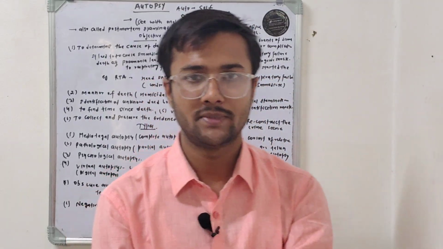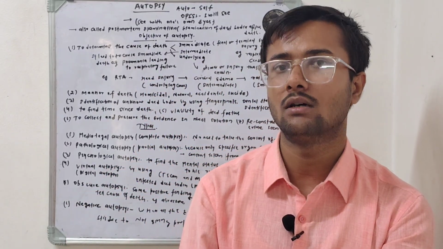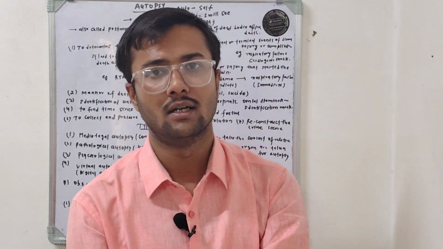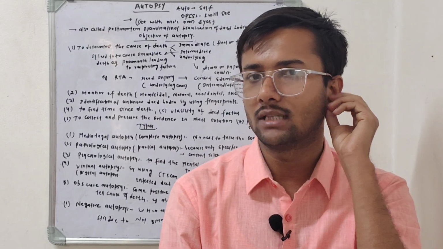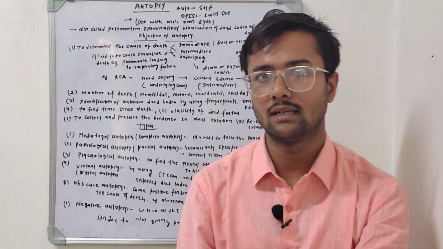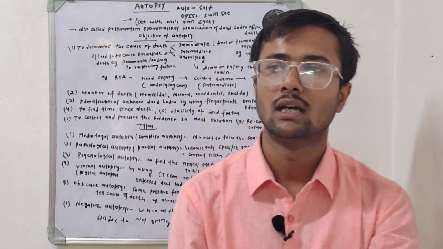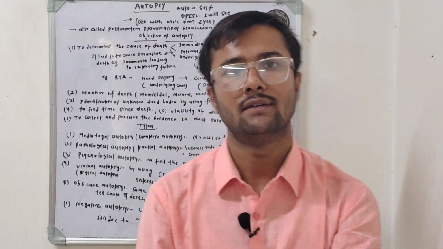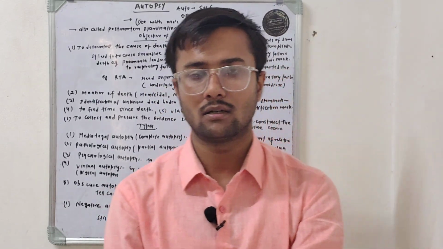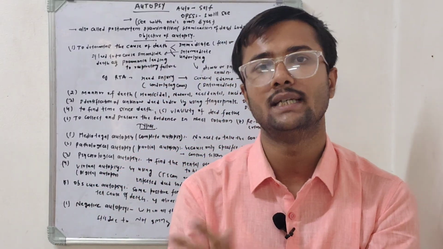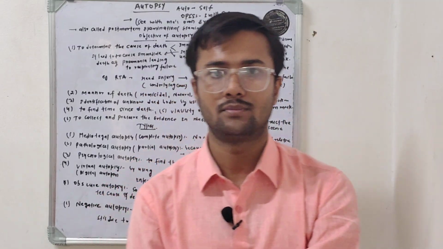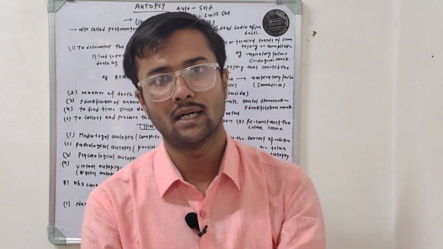After the discussion of the objectives of autopsy, now we move towards the types of autopsy. Mainly there are two types of autopsy: one is the medico-legal autopsy and another is the pathological autopsy. The medico-legal autopsy is conducted by the Department of Forensic Medicine, and it is a complete autopsy. Why do we call it a complete autopsy? Because in the medico-legal autopsy, we examine the whole body with all of the organs present in the body. That's why it is called a complete autopsy, conducted by forensic departments.